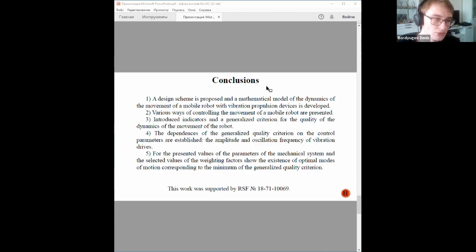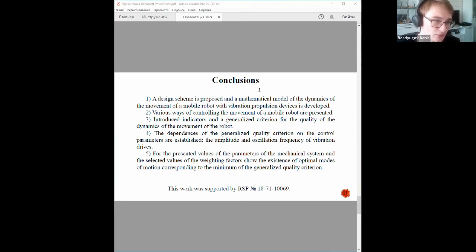In conclusion, I would like to say that the design scheme is proposed and the mathematical model of the dynamics of movement of a mobile robot with vibration propulsion device is developed. Various ways of controlling the movement of the mobile robot are presented. Indicators and a generalized criterion for the quality of the dynamics of movement of the mobile robot are introduced.